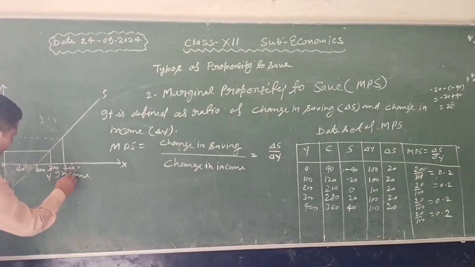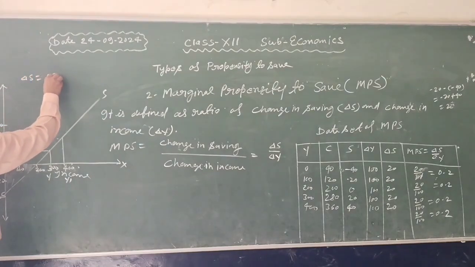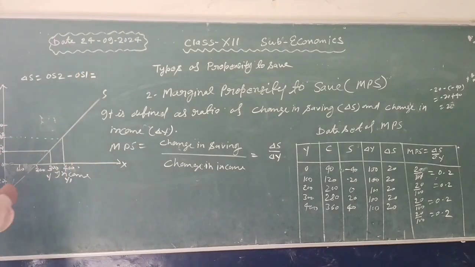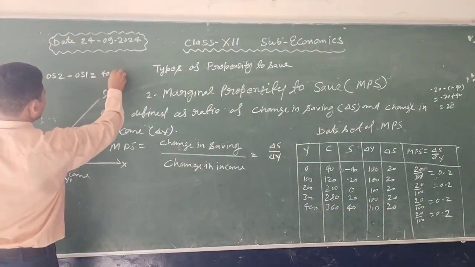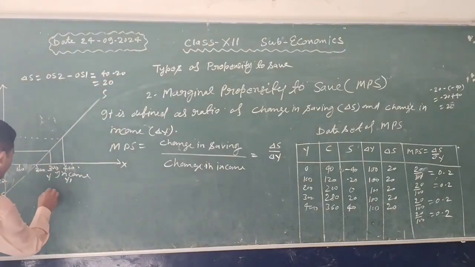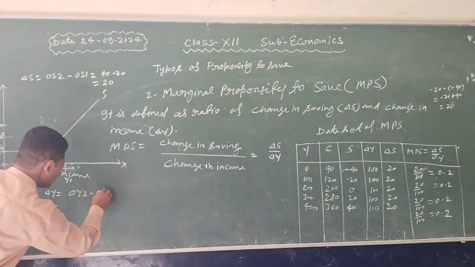So Y1 and S1, Y2 and S2. Delta S is equal to OS2 minus OS1 is equal to 40 minus 20, we get 20, and delta Y is equal to OY2 minus OY1.